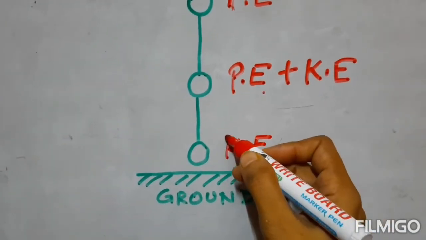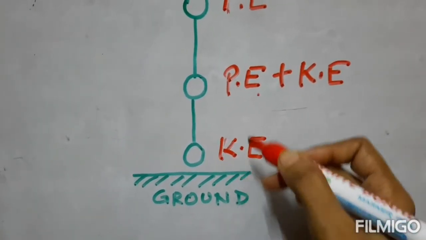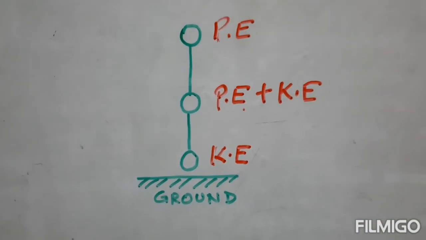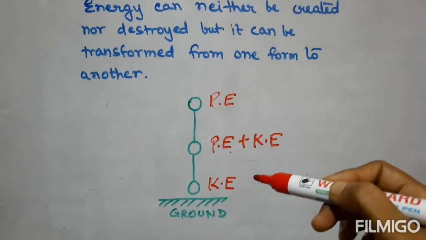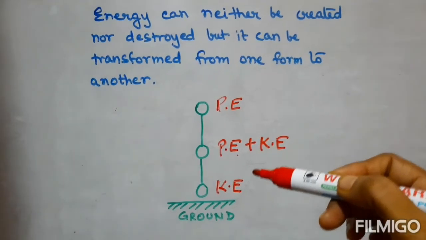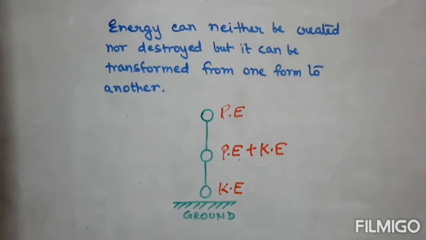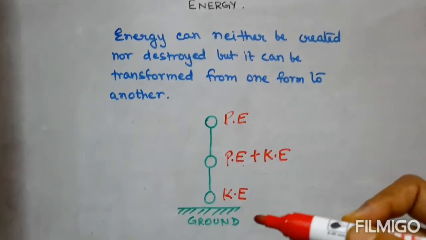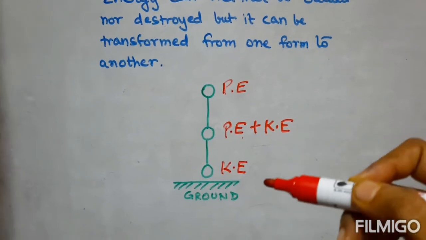Potential energy is due to its position. So at this point, its potential energy becomes 0. So it has kinetic energy. So potential energy is slowly transforming into kinetic energy. This is the law of conservation of energy. As soon as it strikes the ground, kinetic energy changes into sound energy.